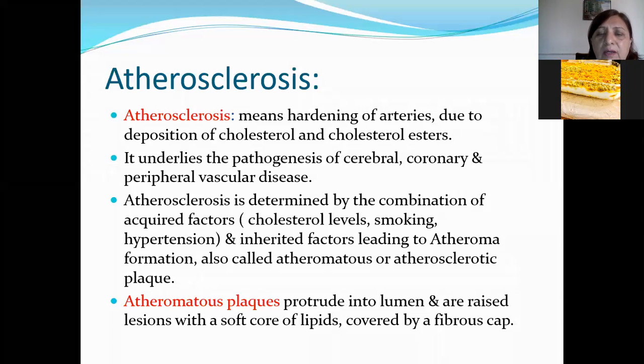These factors are level of cholesterol in the serum, smoking, hypertension. The atherosclerotic plaques protrude into the lumen of the blood vessel. They are raised lesions and they will cause narrowing of the lumen. These lesions are composed of a soft core of lipids, which is covered by a fibrous tissue cap. So I'm going to describe the atheroma in detail in this lecture.